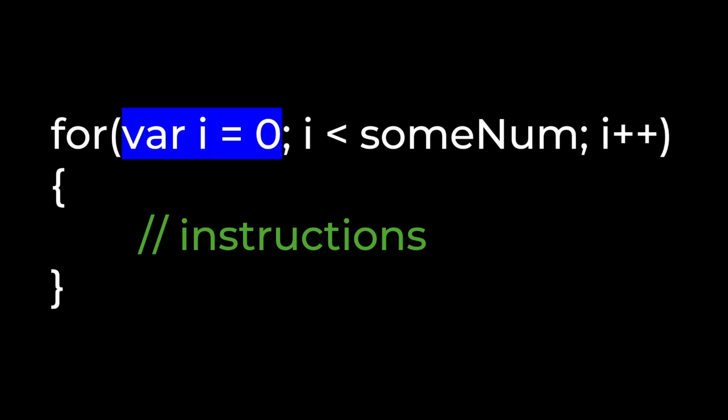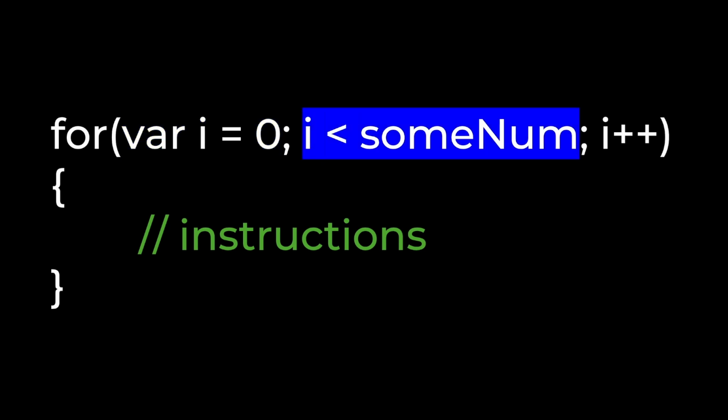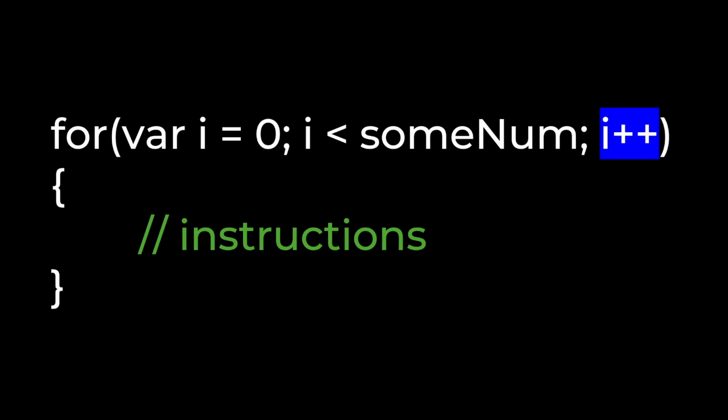You'll declare and initialize this variable in the parentheses, followed by a semicolon. Immediately after the iteration variable declaration, you'll put your test condition, or the condition that will say whether or not the loop continues. After the condition statement, you'll add another semicolon, and that'll be followed up by your iteration variable increment, or what value you want to add to or subtract from your iteration variable each loop. Let's see one of these in action.